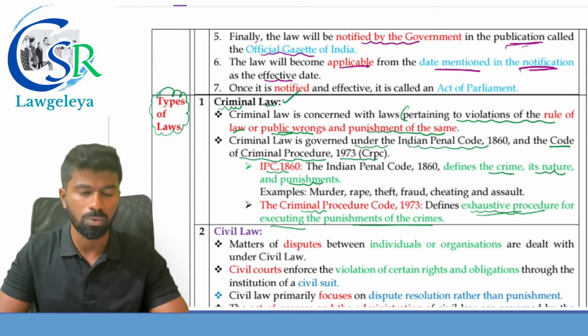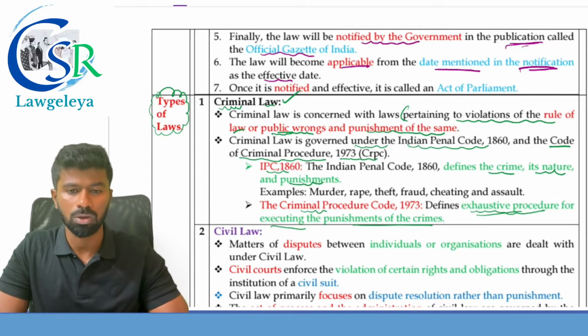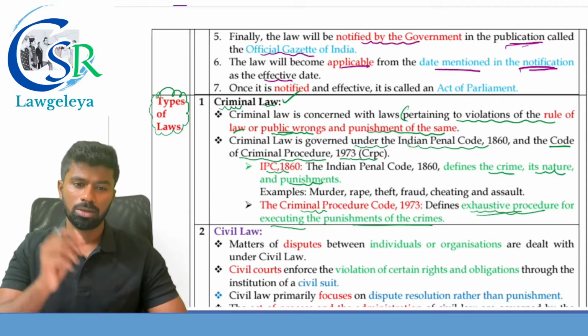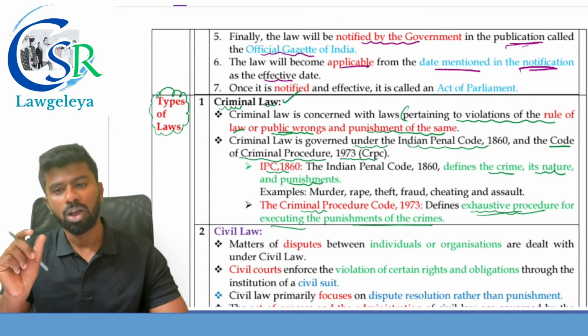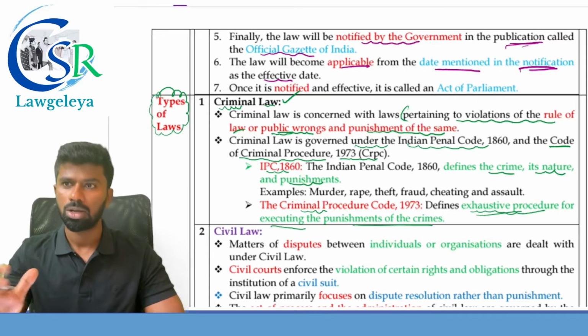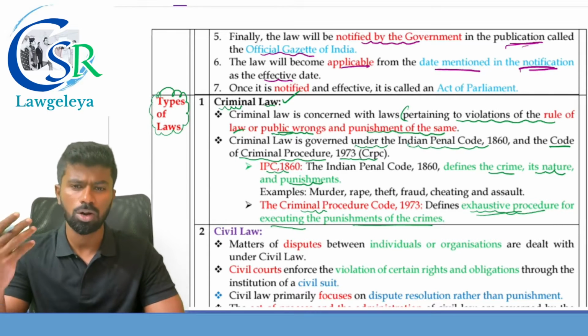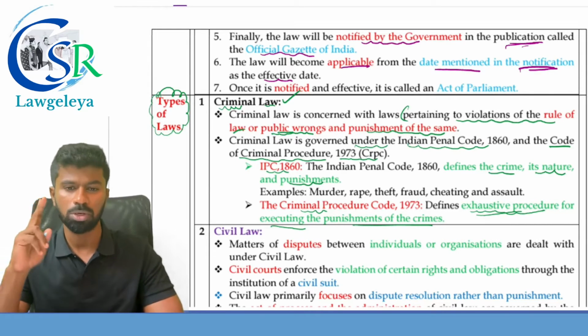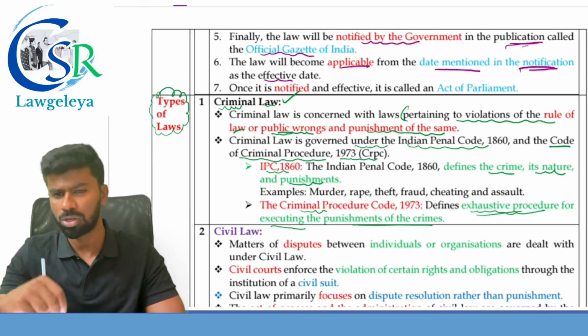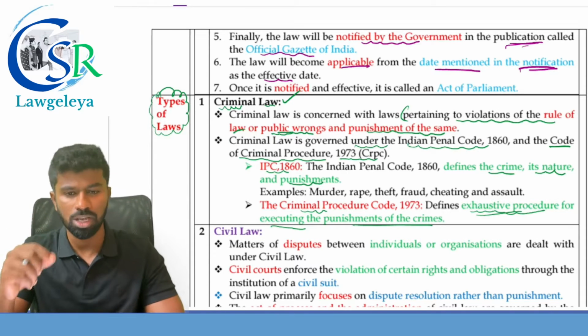This is the first law. What is the first type of law? Criminal law. Criminal law is concerned with what? It is concerned with the provisions for the violation of the rule of law or a public wrong and also punishment for the same. So we have the two criminal laws. Mainly we have two criminal laws. One is IPC, another one is CRPC.